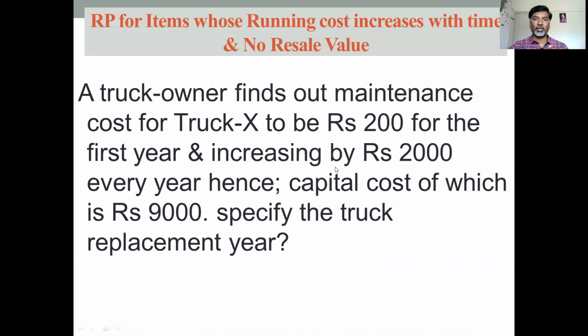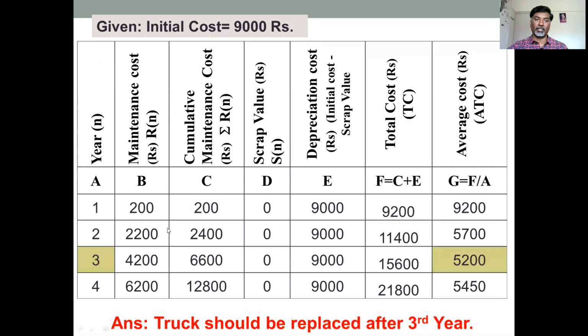That is the 2,200 we have taken into consideration. So cumulative cost is the maintenance cost incurred up to the second year, that is 200 plus 2,200, which is 2,400. Scrap value is 0.